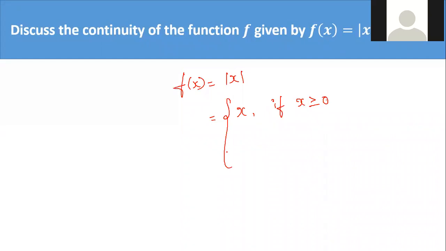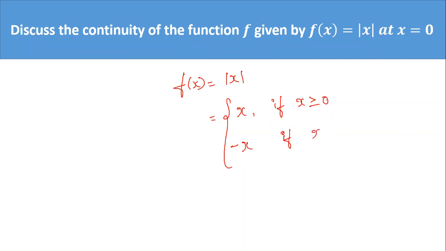But when you have mod function, the values change, correct? So f of x is x if x is greater than or equal to 0. It is minus x if x is less than 0, correct? This is the definition of mod function, correct? Do you remember the definition of mod function?